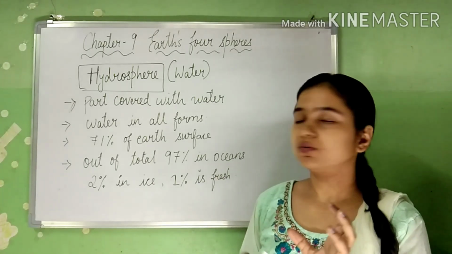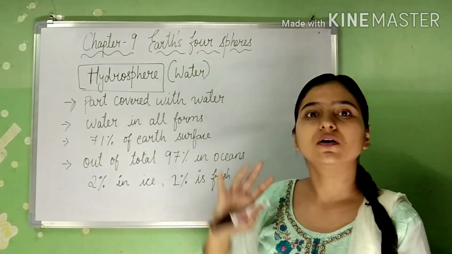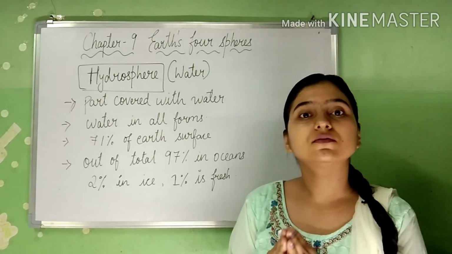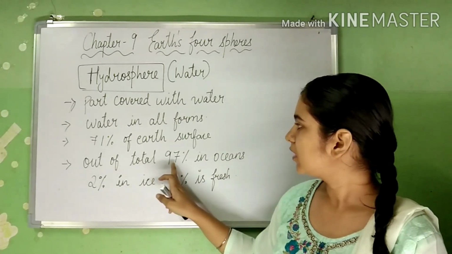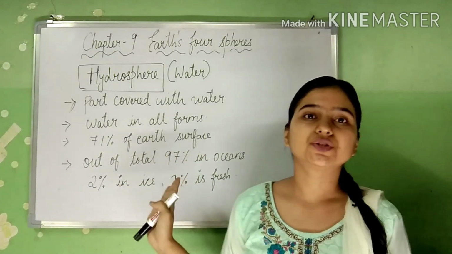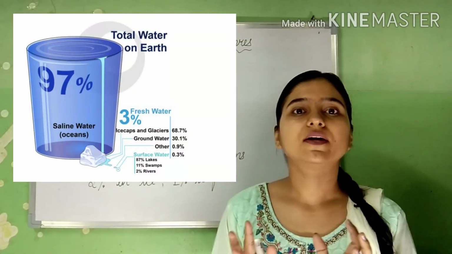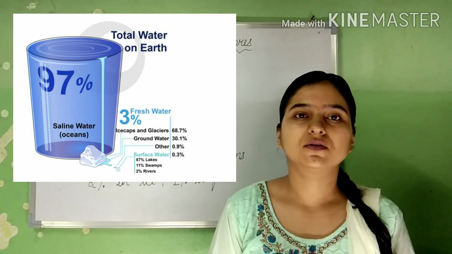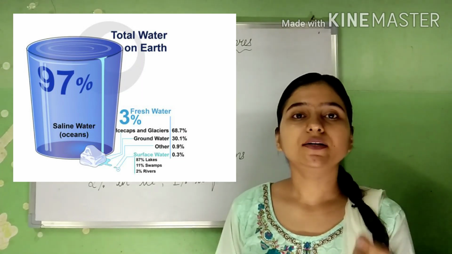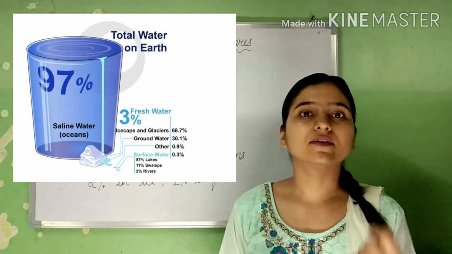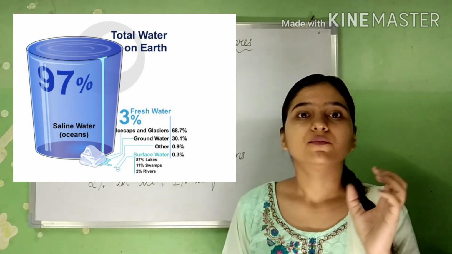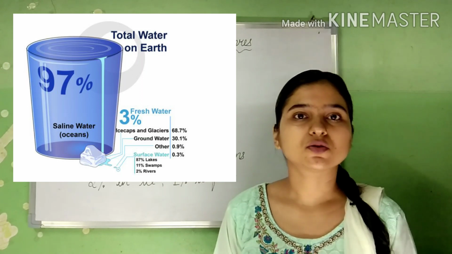Then moving on. That means we are going to discuss now about the Earth's percentage of water. Out of the total water present on the earth, 97% is in oceans. That means we cannot drink that water because the ocean water is salty.